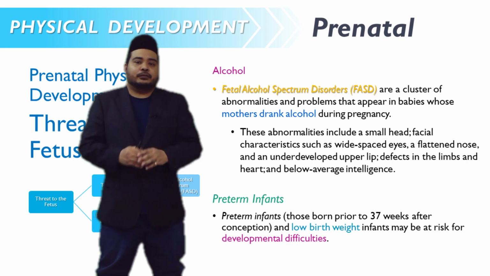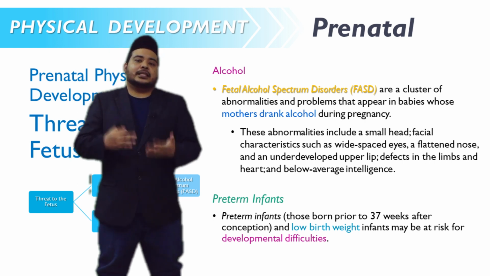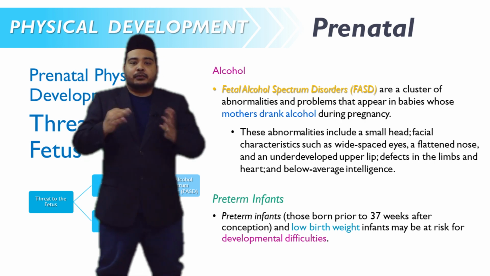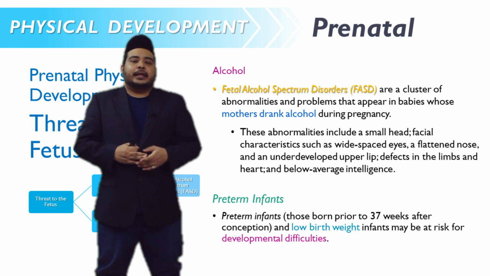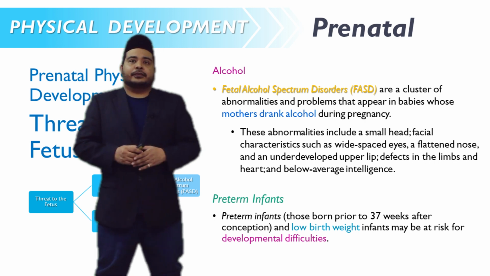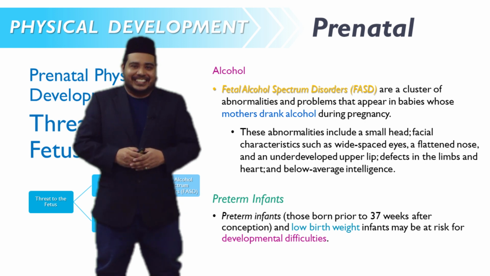Preterm infants are usually those born prior to 37 weeks after conception, and in combination with low birth weight, the infants may be at risk of developmental difficulties. Those are the risks of prenatal development during pregnancy.